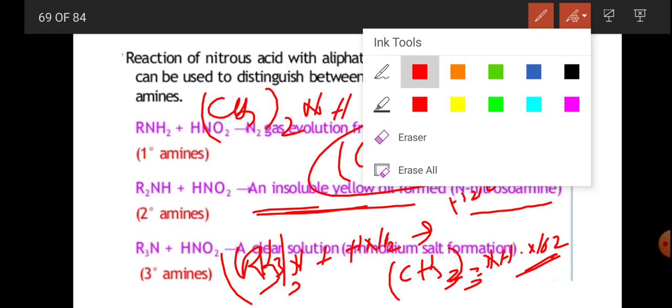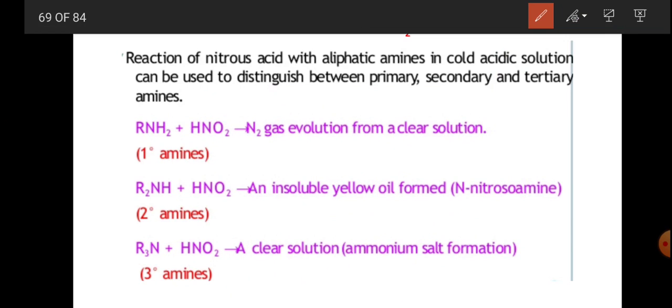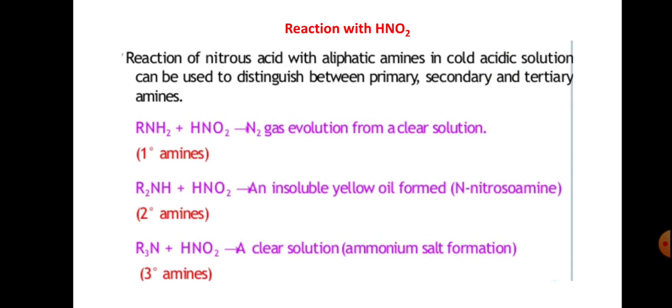So this is the distinction between primary, secondary and tertiary amines by using the HNO2 reaction.